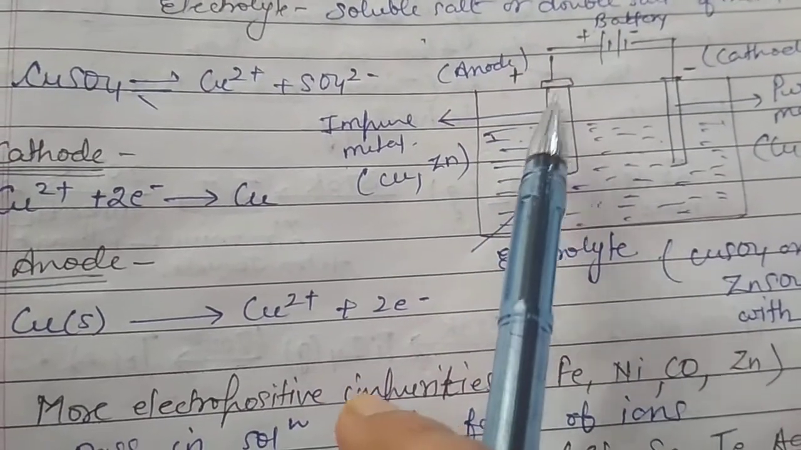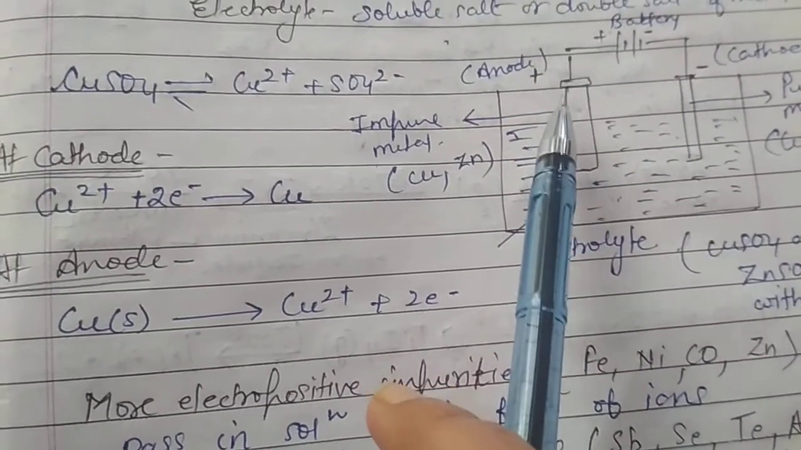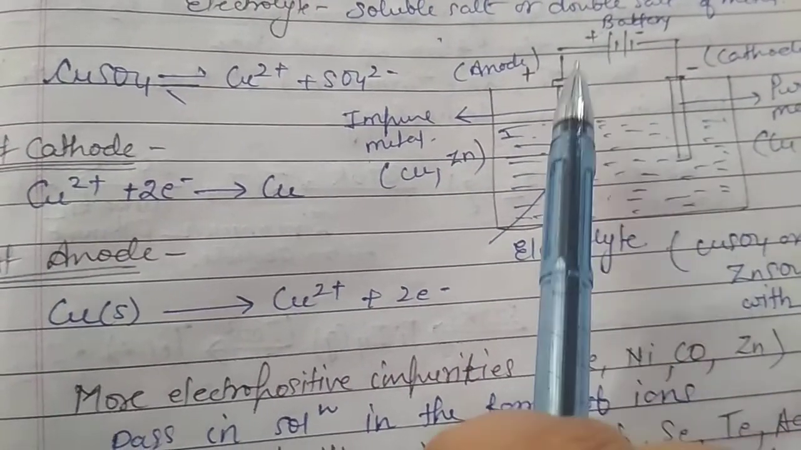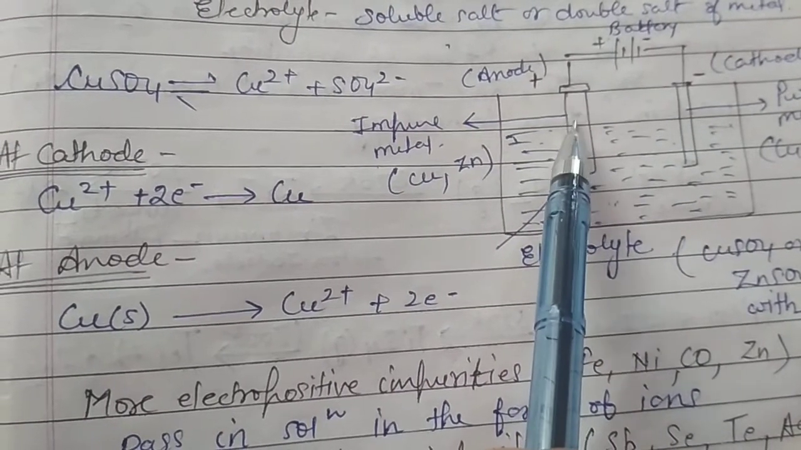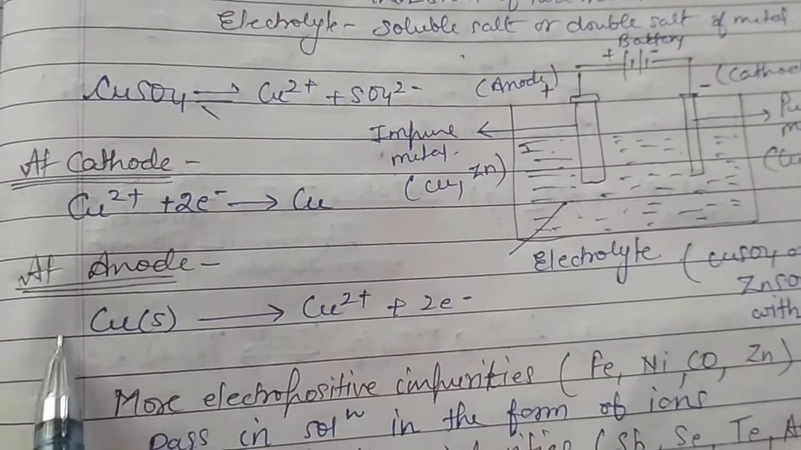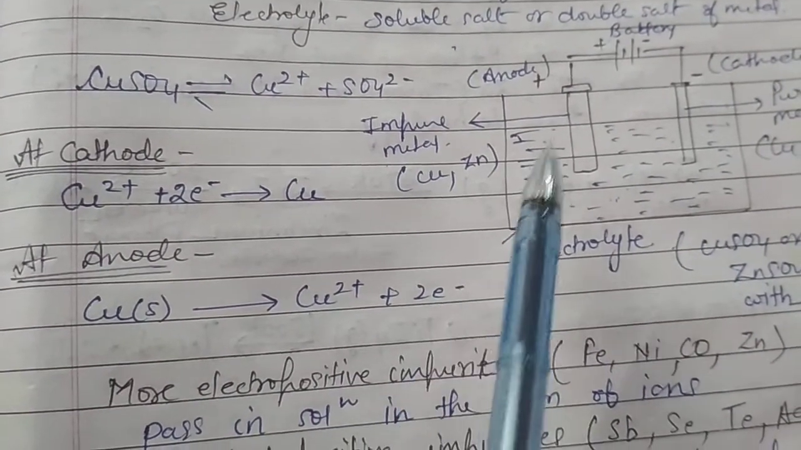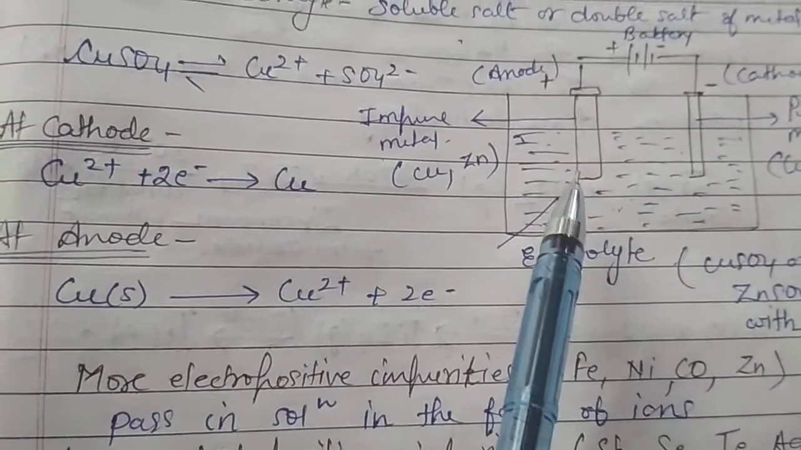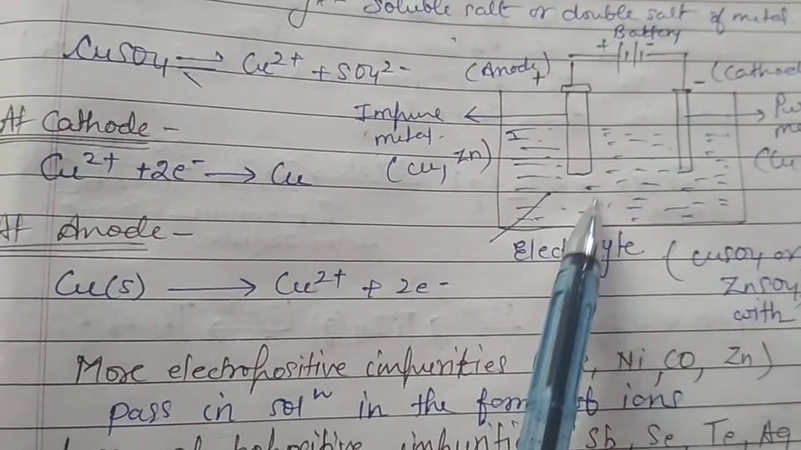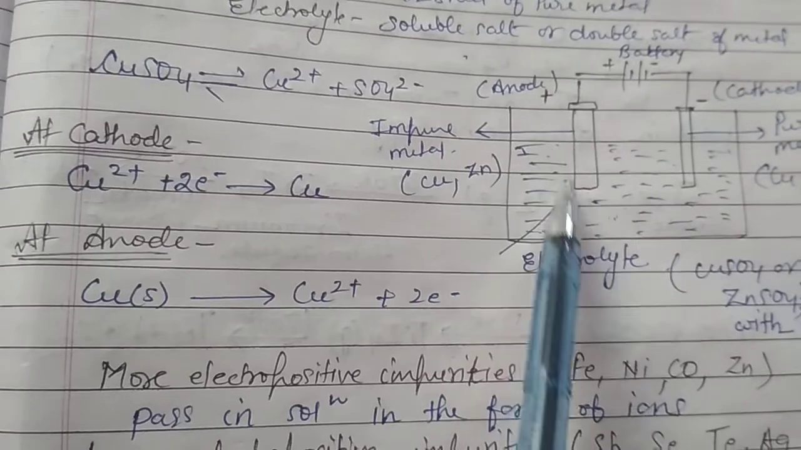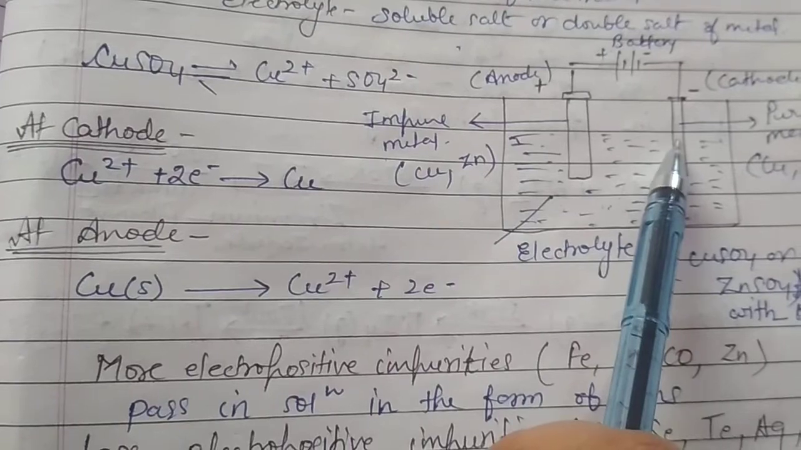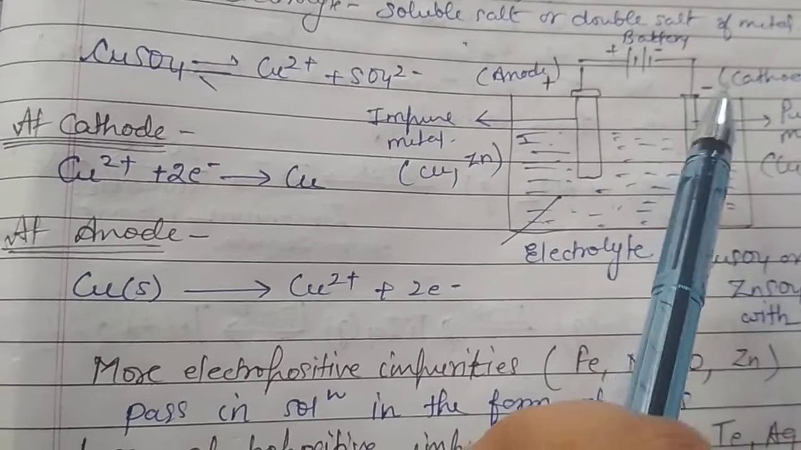And at anode, as always oxidation takes place, so what will happen? As the copper ions move towards the cathode, the equivalent amount of copper from this anode gets dissolved in the electrolyte. So copper after de-electronation will move into the electrolyte, and again these copper ions will move towards the cathode. Like this, the process will go on till all the impure copper from this anode rod moves towards the cathode rod and gets deposited on it.